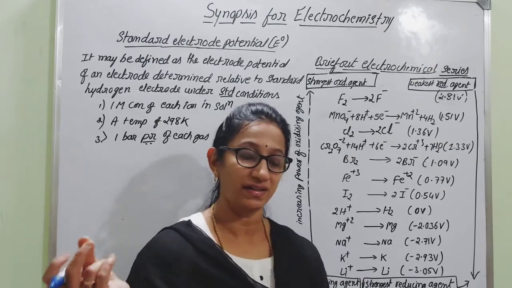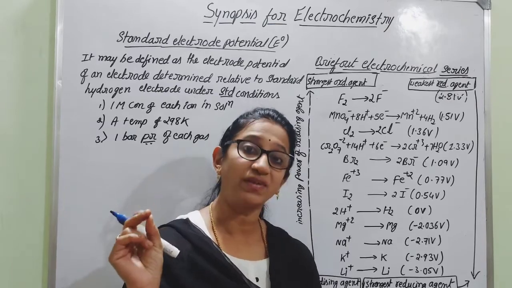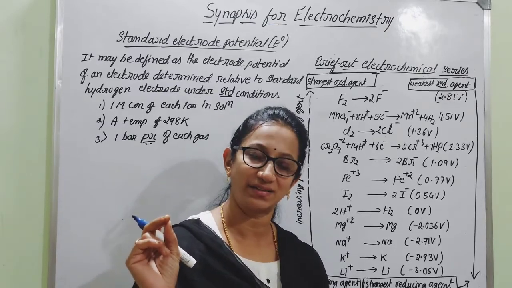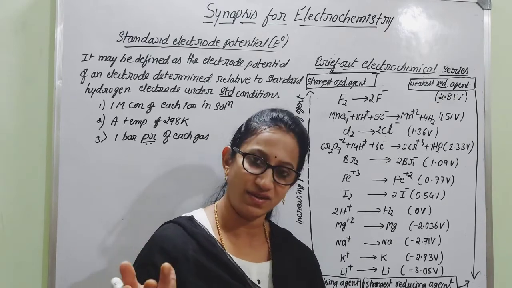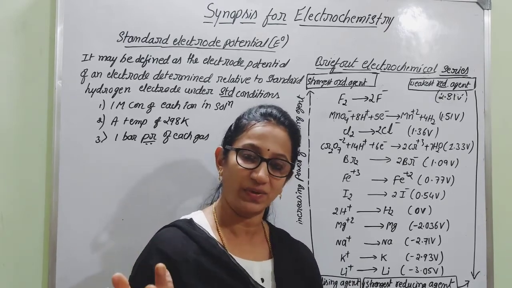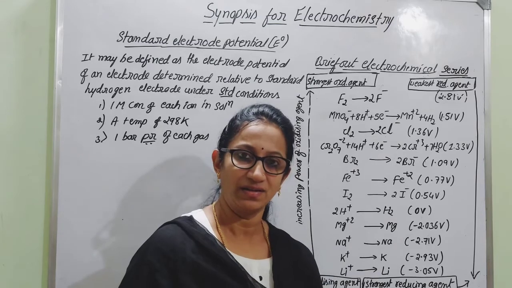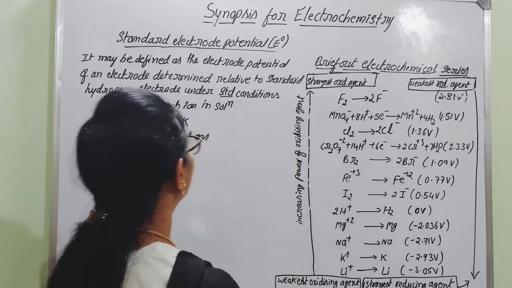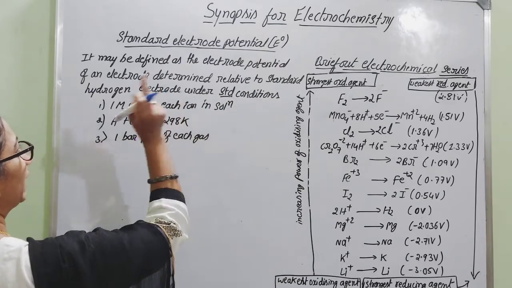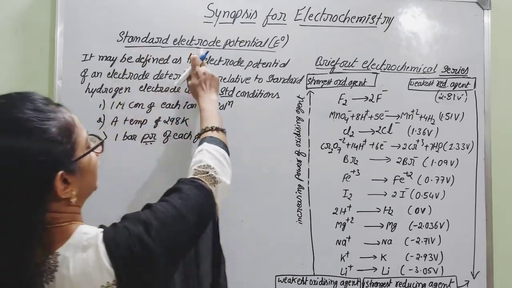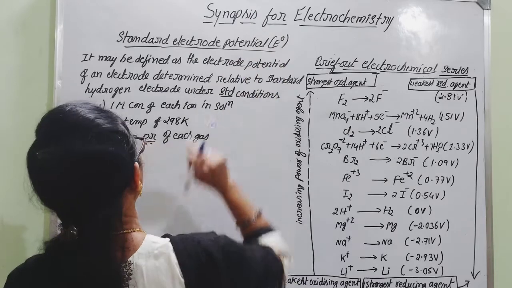The electrode of hydrogen is taken as standard, that is, 0 for the standard hydrogen electrode. Then it is easy for us to find the electrode potential of the other half cell. By pairing an electrode with the standard hydrogen electrode, we can easily find the standard electrode potential, that is the E0 value.